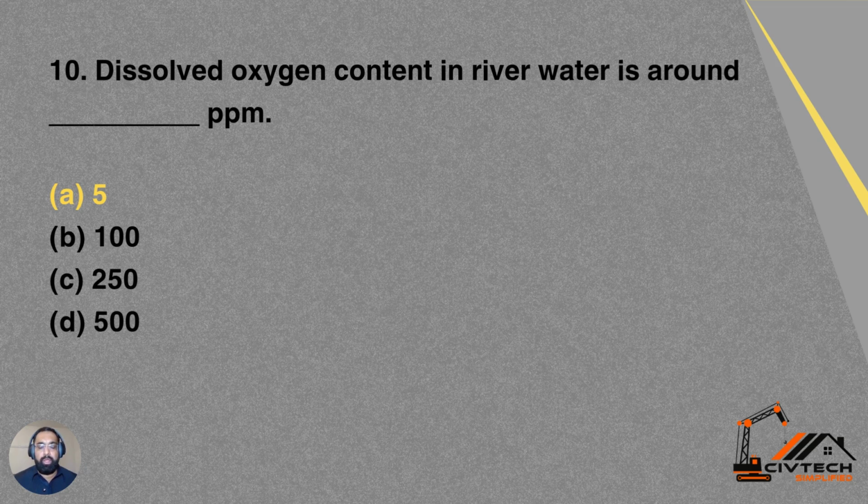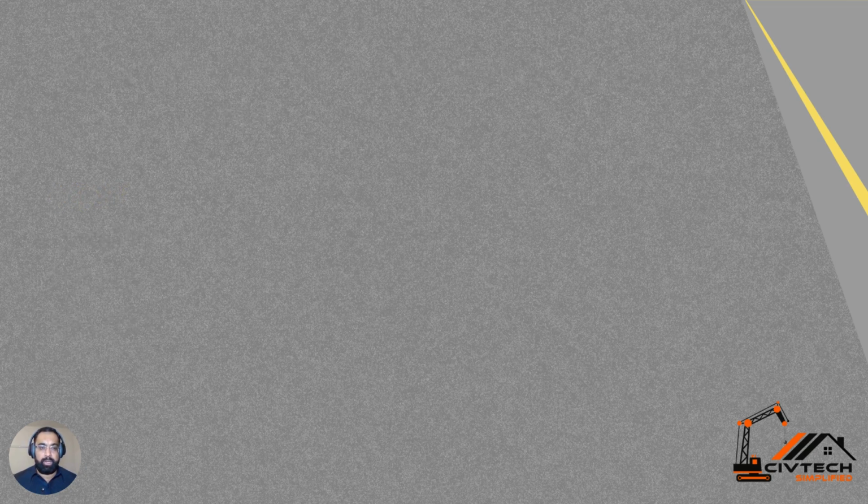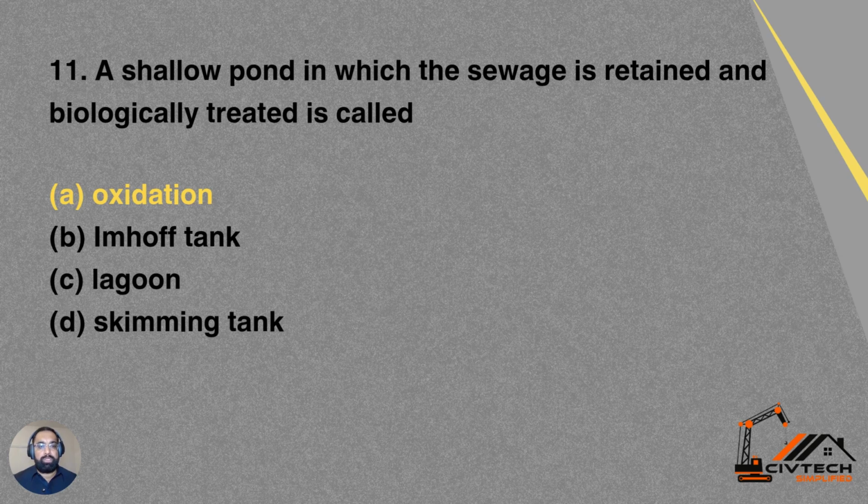Question 10. Dissolved oxygen content in river water is around dash ppm. Option A 5, option B 10, option C 250, option D 500. So dissolved oxygen content in river water is 5 ppm. A is the correct answer.